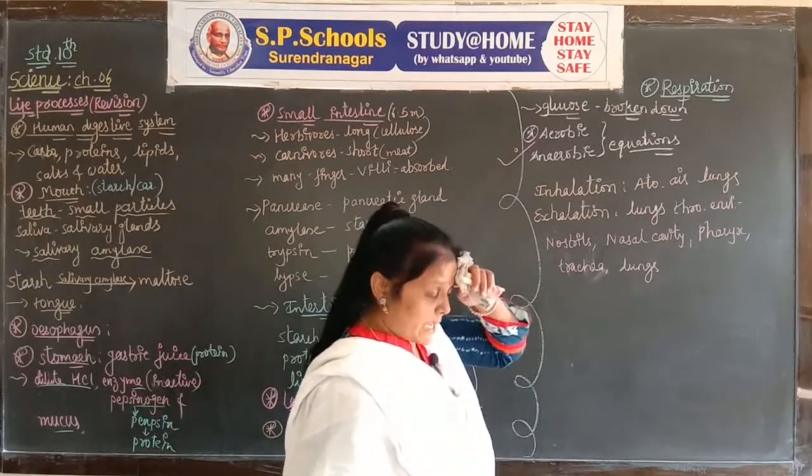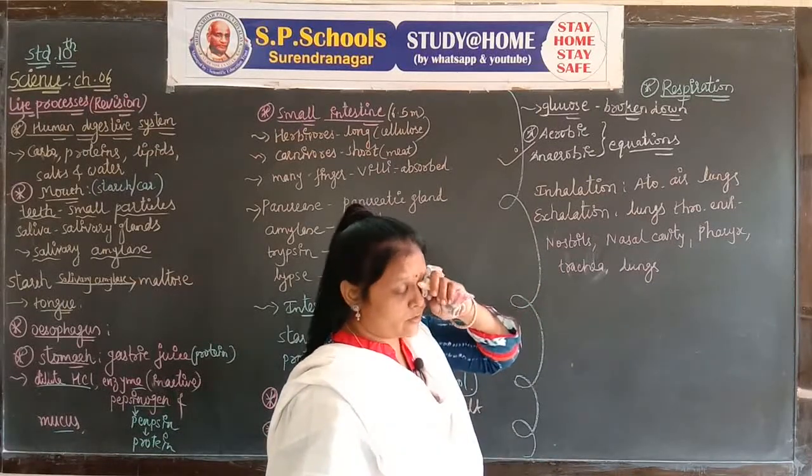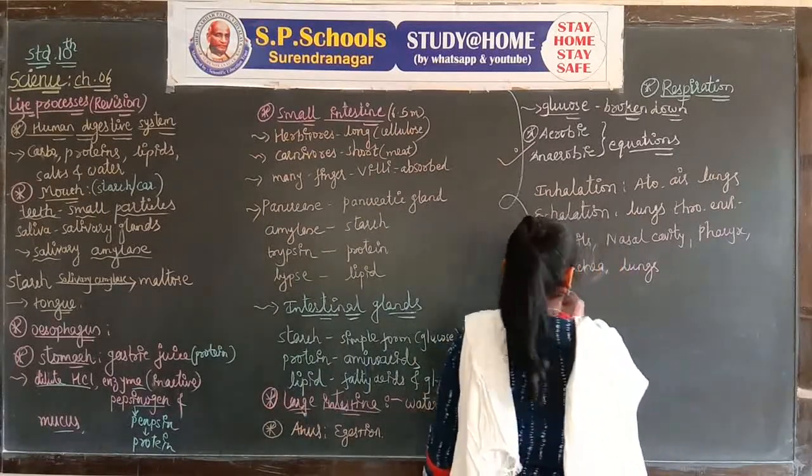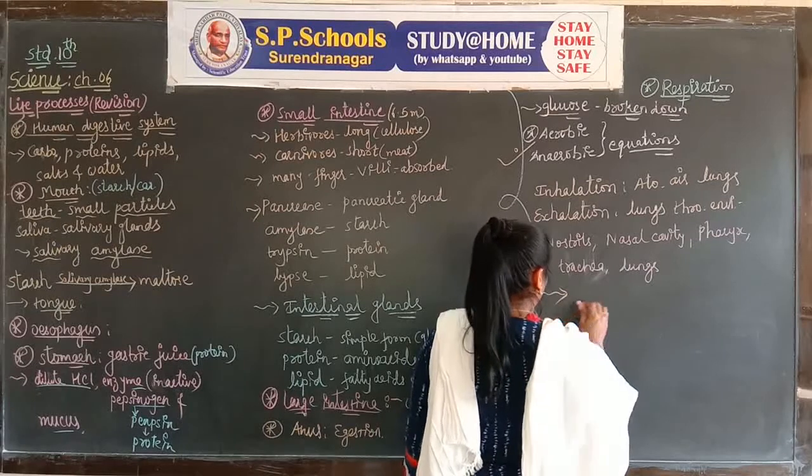When air goes through the nostrils and nasal cavity, the pharynx helps in passing the air to the trachea.